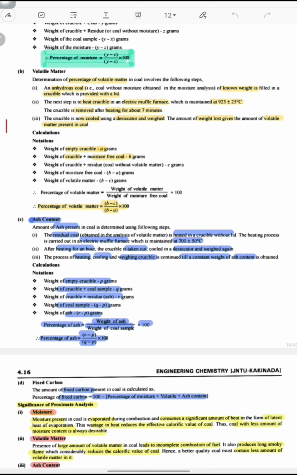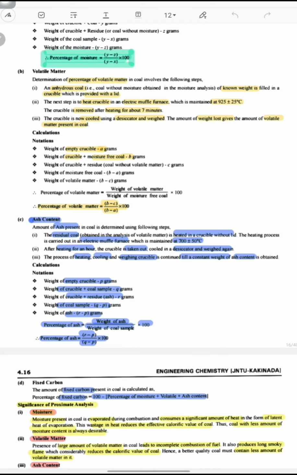The residual coal which is coming from volatile matter, after removal of volatile matter, is heated in a crucible without lid. The heating process is carried out in an electrical muffle furnace which is maintained at a temperature of 700 plus or minus 50 degrees Celsius. That means 650 to 750. After heating for an hour, the crucible is taken out, cooled in a desiccator and weighed again. The process of heating, cooling, weighing the crucible is continued till constant weight of ash content is obtained.